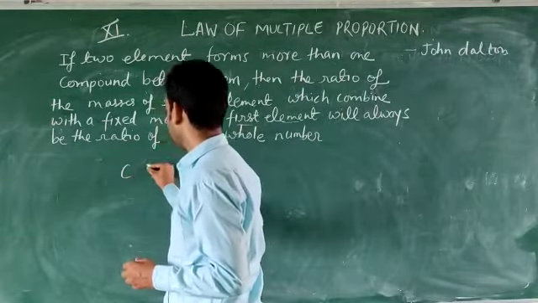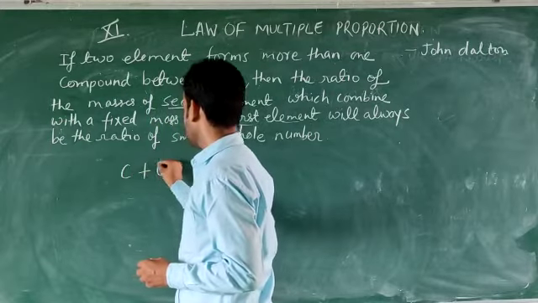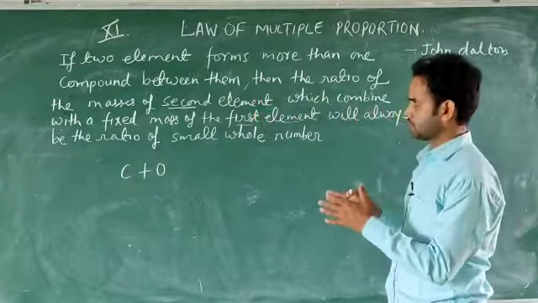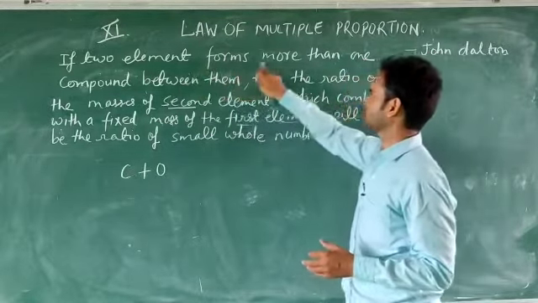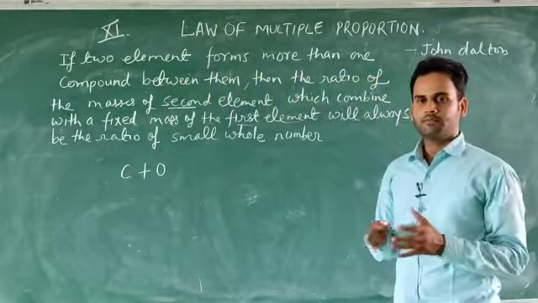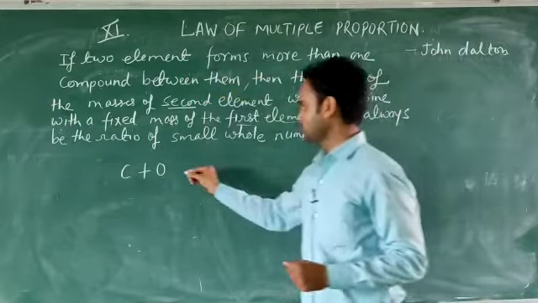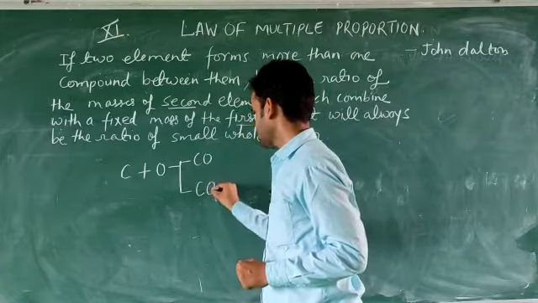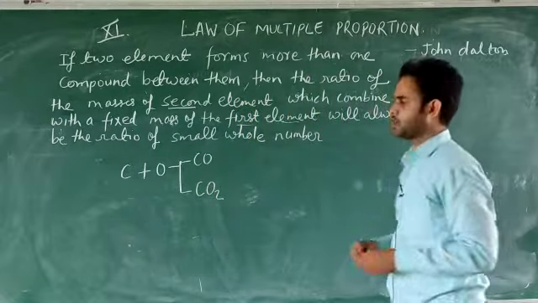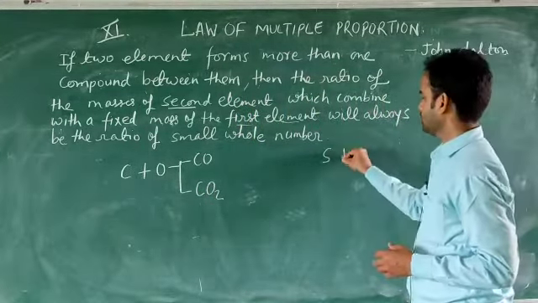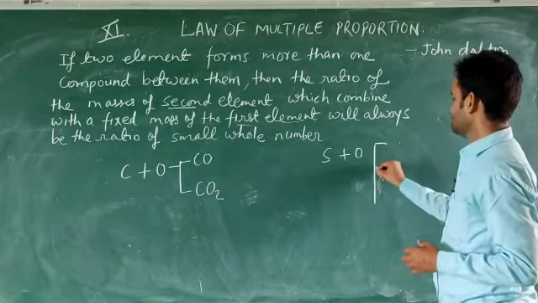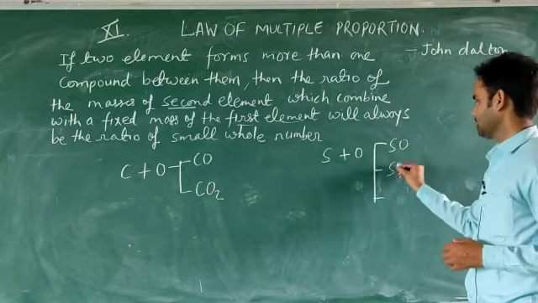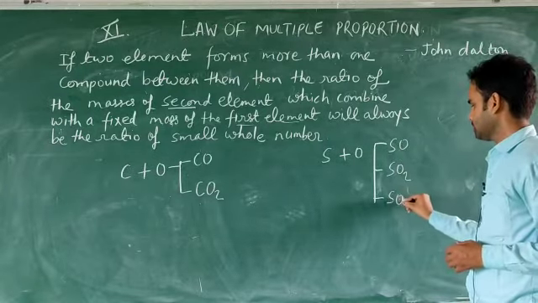Suppose we are taking carbon and oxygen. When carbon and oxygen combine together, two elements form more than one compound. The first one is carbon monoxide and the second one is carbon dioxide. Another example you can say is sulfur and oxygen. They form more than two compounds: sulfur monoxide, sulfur dioxide and sulfur trioxide.